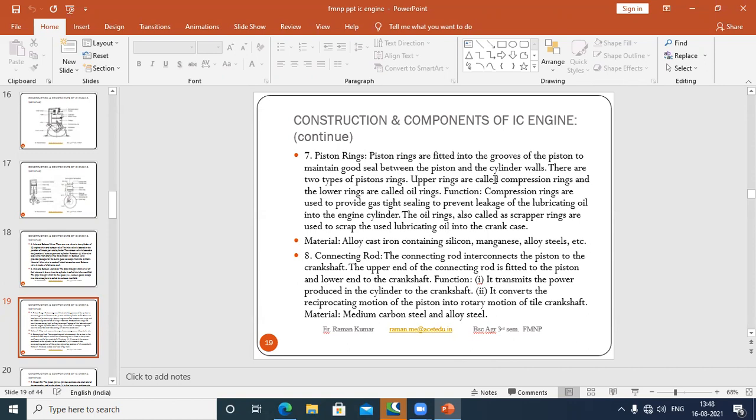Reciprocating motion means the piston moving from top dead center to bottom dead center, and this is converted with the help of the connecting rod to the crankshaft, which turns it into rotary motion. The material mostly used here is medium carbon steel and alloy steel.